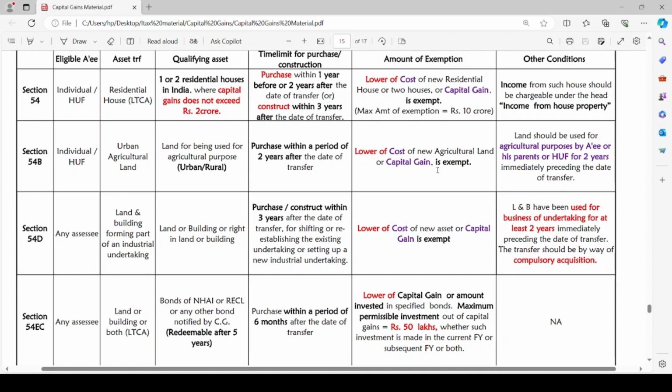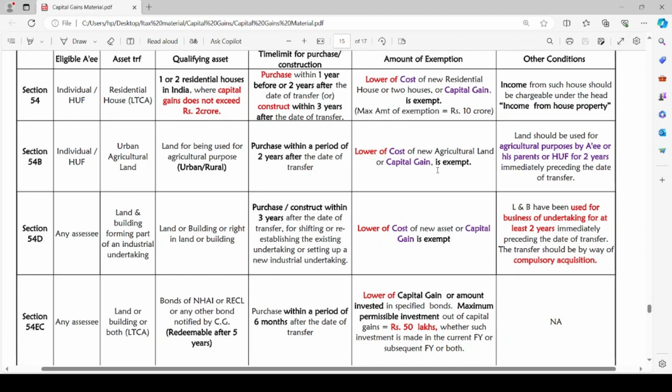Income from such house should be chargeable under the head income from house property. We are transferring the residential house, no. So, the income from such residential house which has been transferred by the assessee is chargeable under the head income from house property prior to the transfer of the asset. In such a case only this section 54 will be applicable.